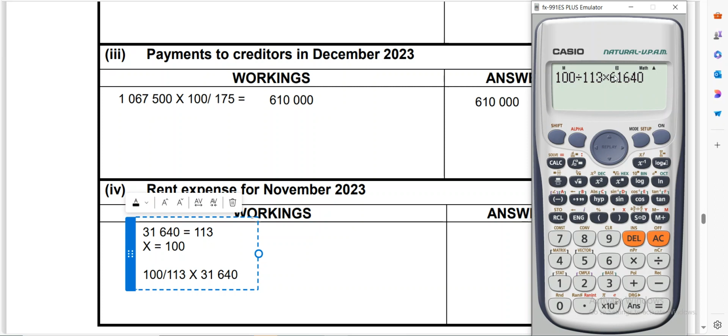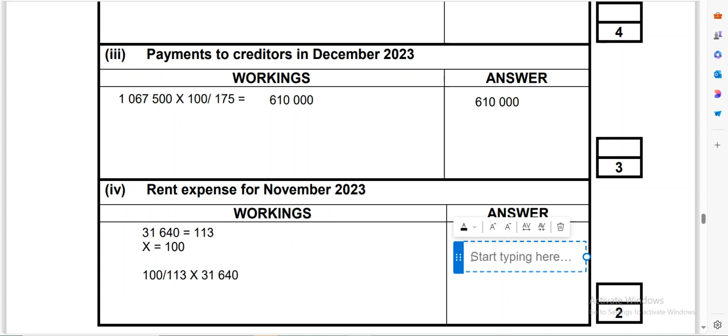Okay, let me correct here. It is giving me 28,000. So it means that the answer that I want is 28,000. And this is the amount that we were paying before they increased the rent by 13%. So very important for you to know how to go backward and forward.